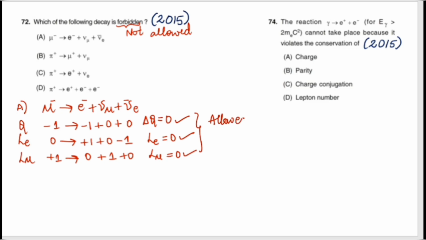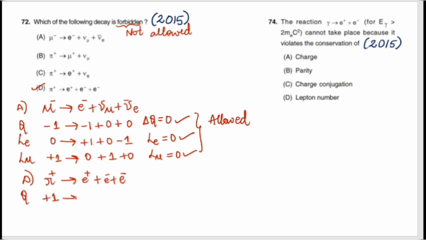Okay, let us take the D option. It is clearly visible that the reaction is not allowed. Let us see now. I am writing the reaction. Let us see the conservation of charge. It is pion positive, gives rise to electron positive, that is a positron, electron negative, electron negative.